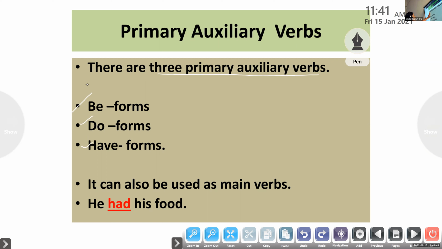What are the be forms used in English grammar? Can you guess? Be forms are am, is, are, was, were. These are the 5 be forms used in English grammar.